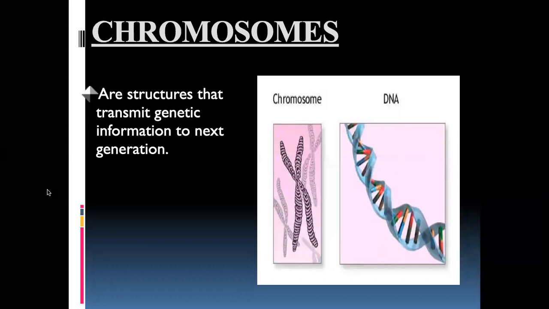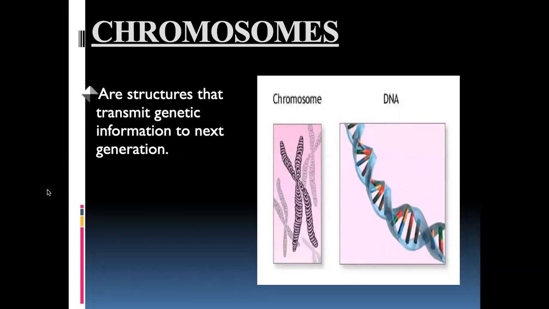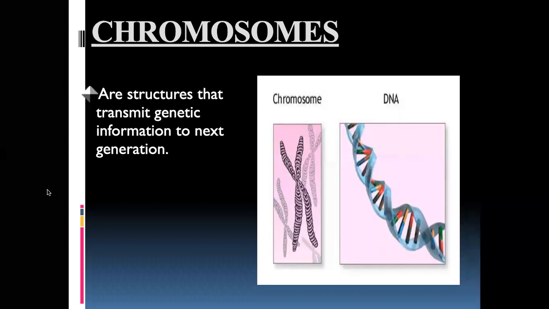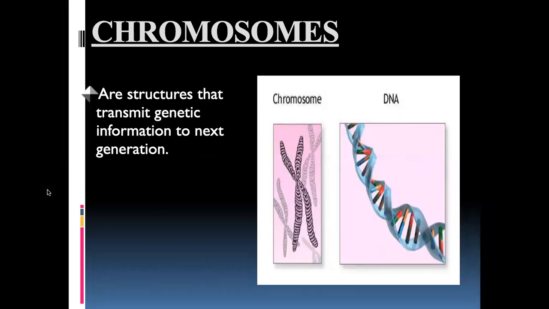What is important is you need to understand certain structures before understanding the cell division process. Now, what are chromosomes? All of you know what these are, but we'll quickly revise the structures required for cell division.